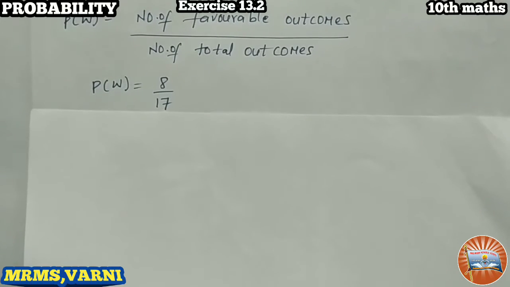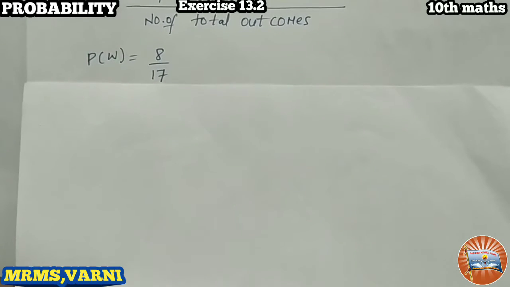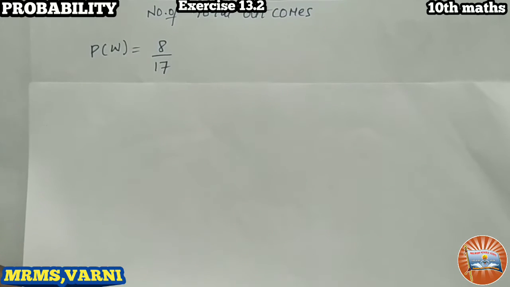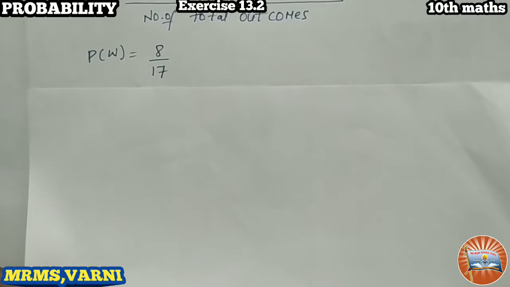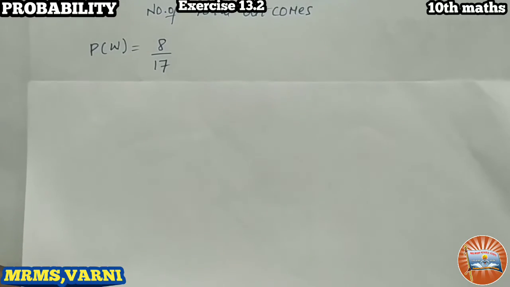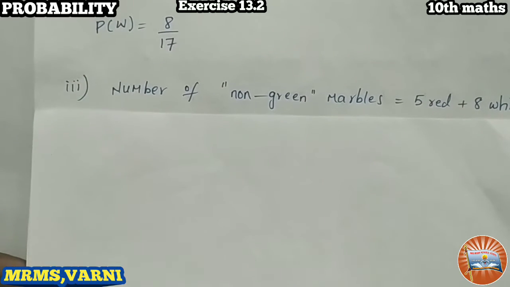The third problem we can solve in 2 methods. I will explain both methods. See the first one, third one, getting a not green. We have a total of 17 marbles. In that 17, 5 are red, 8 are white, and the remaining 4 marbles are green. So we have to find the not green probability here. Number 3, the number of non-green marbles: 5 red plus 8 white.